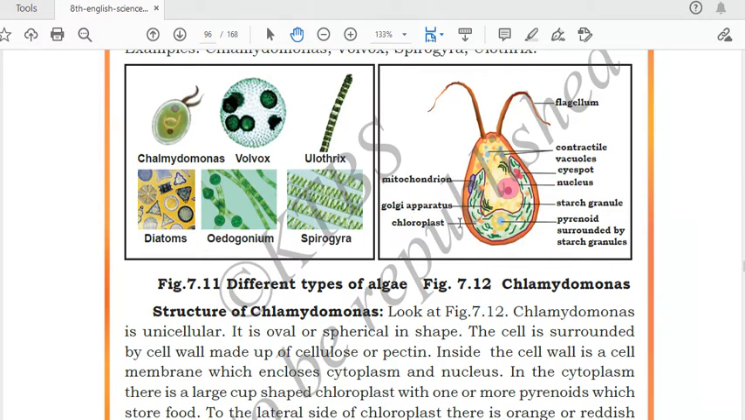Golgi apparatus is present. Chloroplast, which contains the green color pigment called chlorophyll. By the help of that, it can make food by the help of photosynthesis. Starch granules are present. Pyrenoids are present, surrounded by starch granules. So this is the structure of your Chlamydomonas.